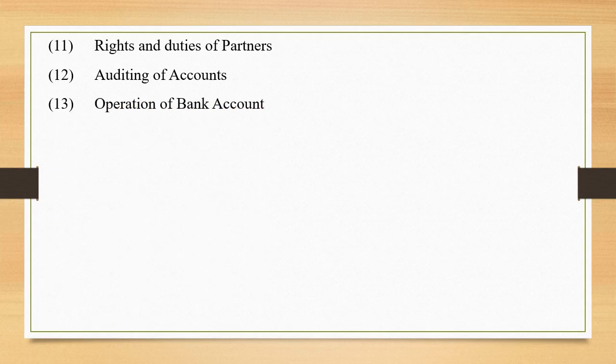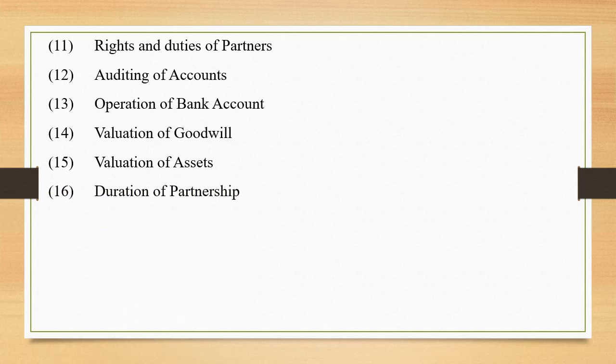Next, operation of bank account. Whether bank account shall be operated by a single partner or jointly by the partners. Next, valuation of goodwill. Manner in which goodwill is valued in case of admission, retirement or death of partner needs to be mentioned. Next, valuation of assets. Method of valuation of assets in case of admission, retirement or death of partner also be decided.